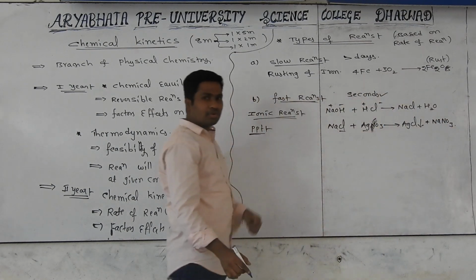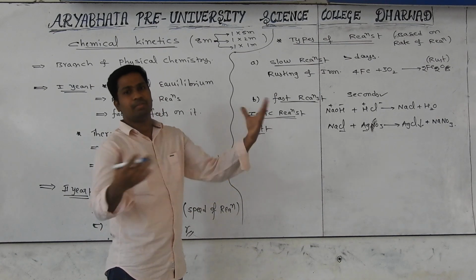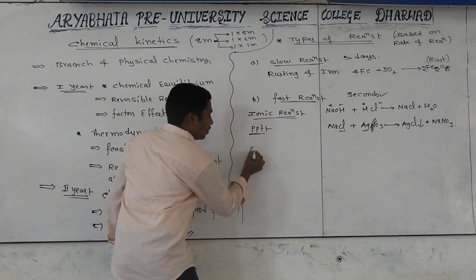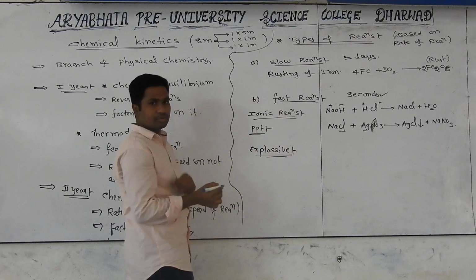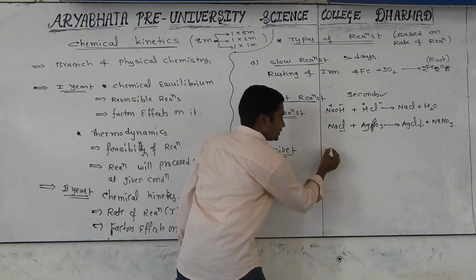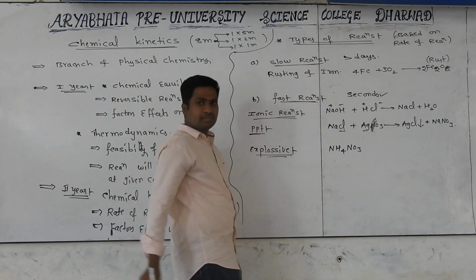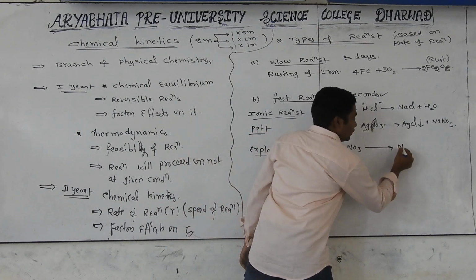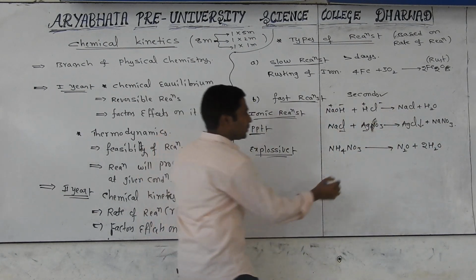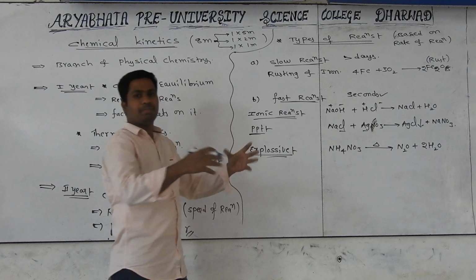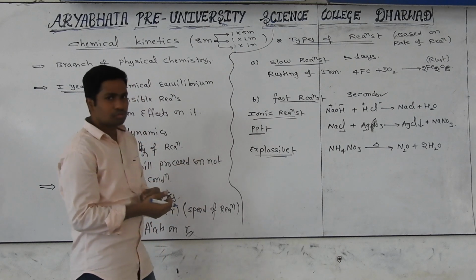Can I give one more example of a fast reaction? Explosives. You take any bomb, just supply heat energy, and it immediately bursts. That's why all explosive reactions are also fast reactions. I will give you one example. For example, you take ammonium nitrite or ammonium nitrate. It becomes N2O plus 2H2O. Just by supplying heat energy, the chemical undergoes decomposition. We get nitrous oxide as well as water. Anyway, it is also a fast reaction.